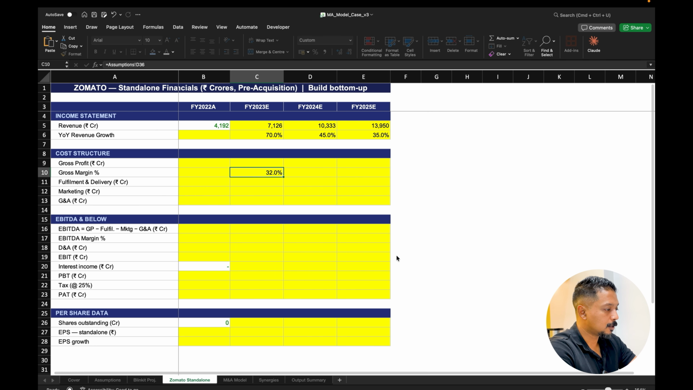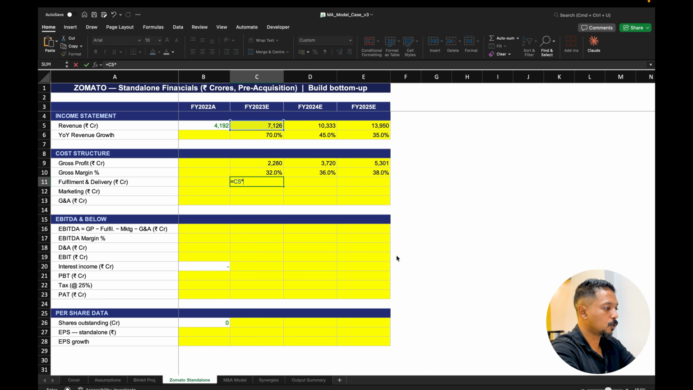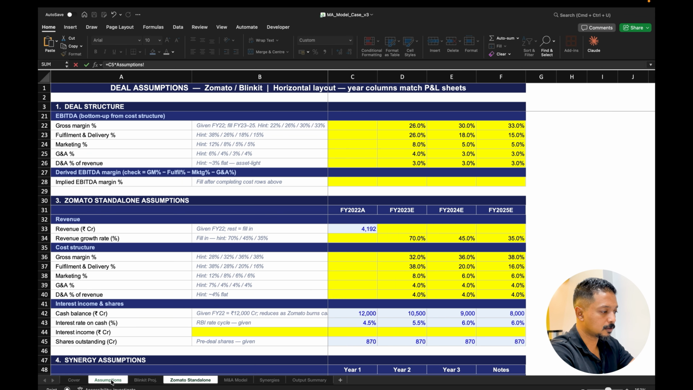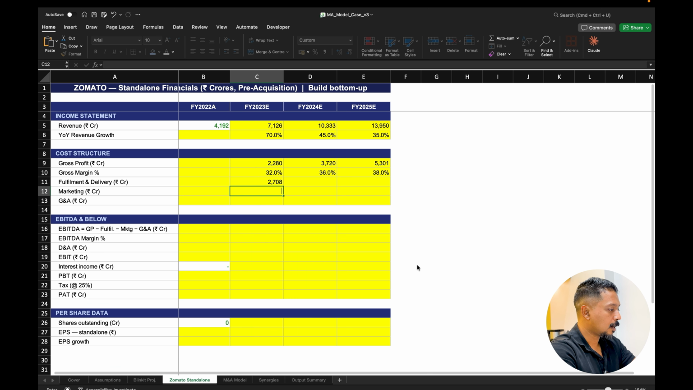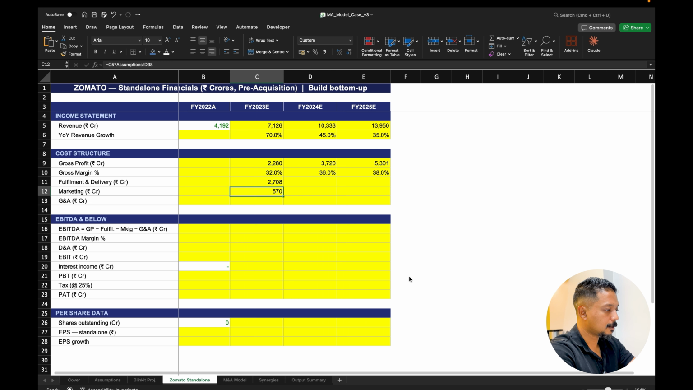So that's going to be 32% for gross margin. And let's copy it for all the years, multiply this with the revenue. So that gives us our gross profit of all the three values. Now let's go to fulfillment and delivery. So we're just going to multiply that revenue with the percentages which are given in the assumption sheet, which is, I suppose, 38%. Then the same marketing value multiplied by your marketing percentage, which is taken as 8%.